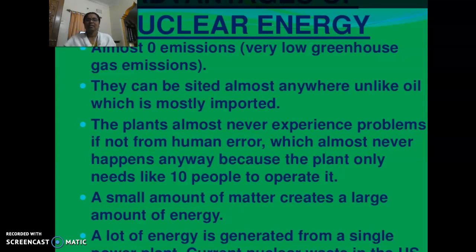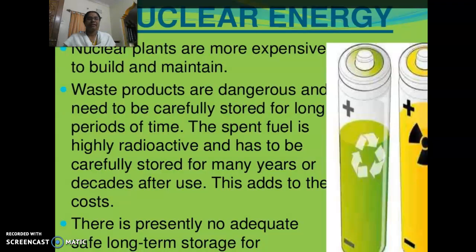Very little manpower is required. A small amount of matter creates a large amount of energy. Only one neutron initially bombards the radioactive uranium, and afterwards it creates an enormous amount of energy.